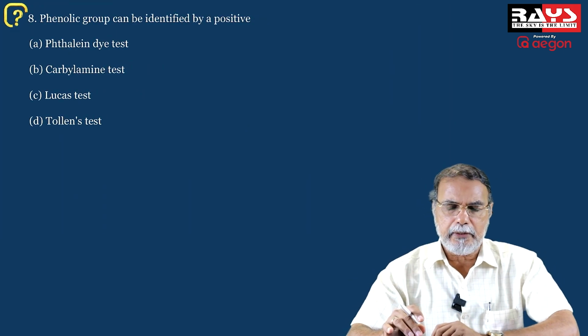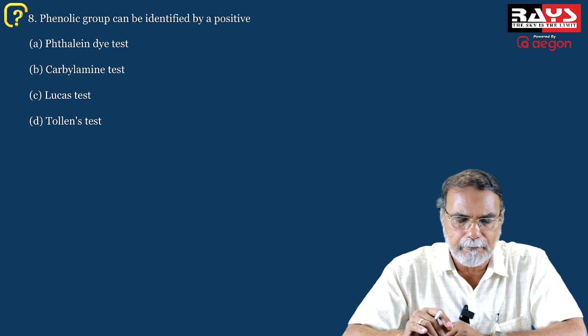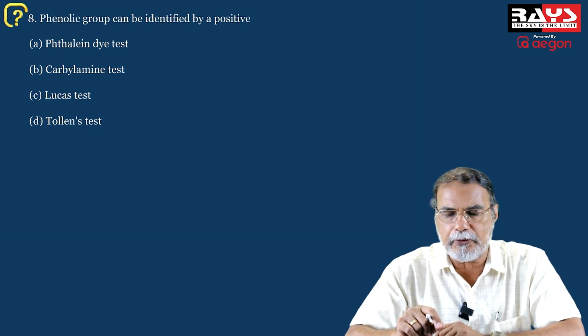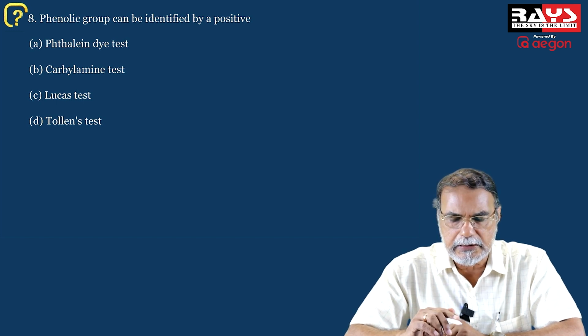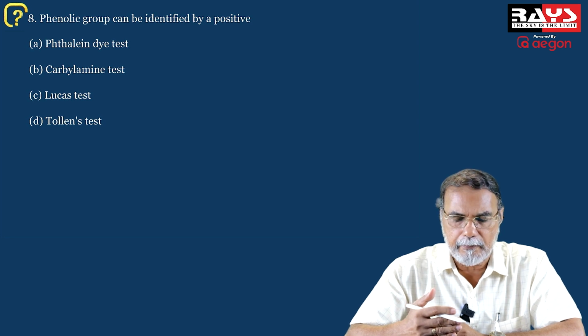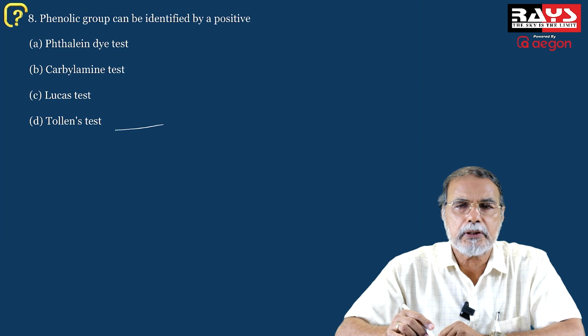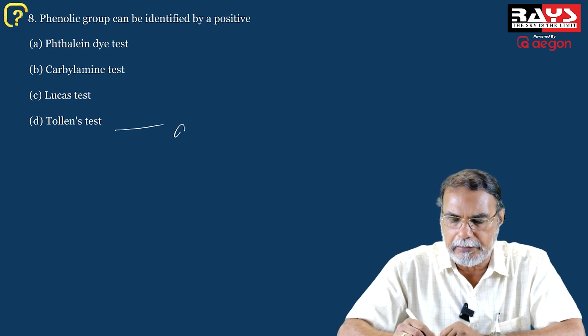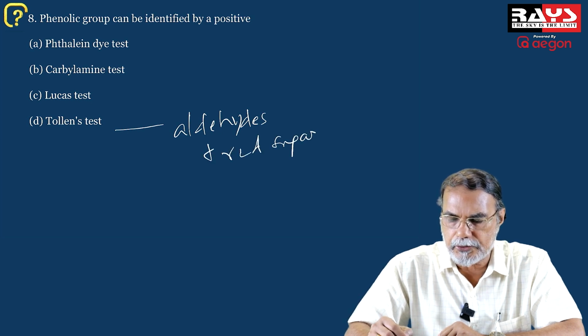Moving to the next question, it is about the test for phenol. Phenolic group can be identified by, you are given 4 tests. One is the Liebermann dye test, carbylamine test, Lucas test, Tollens test. Suppose you move from the bottom to the top. Tollens reagent, as you know, is used as a test for aldehydes and reducing sugars like glucose and fructose.